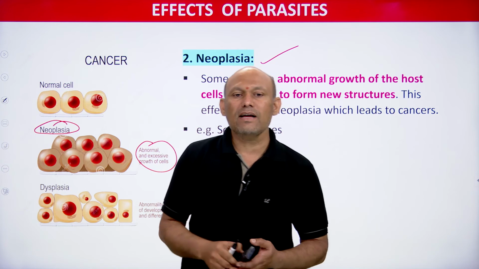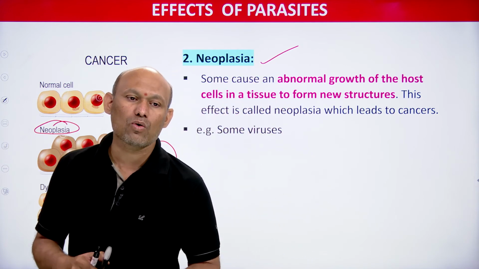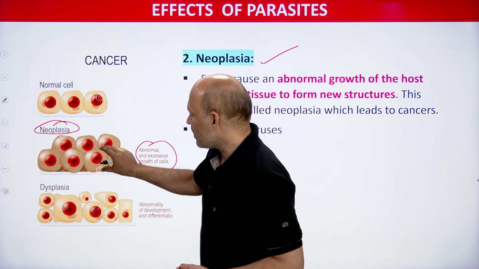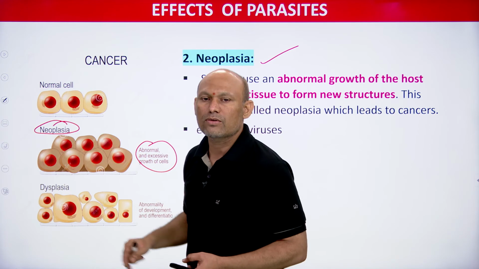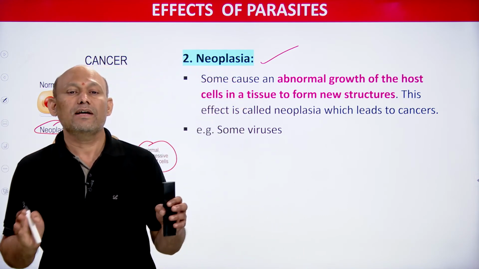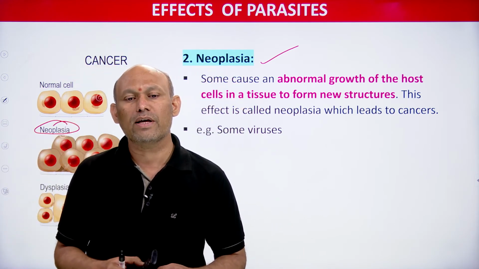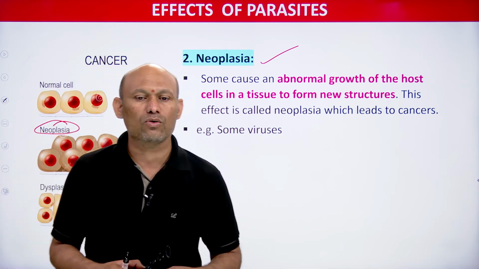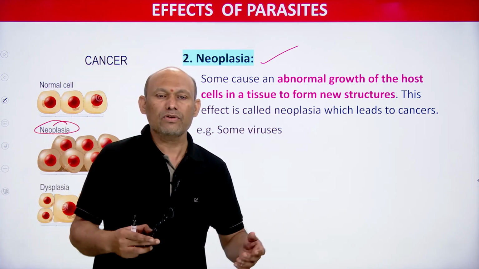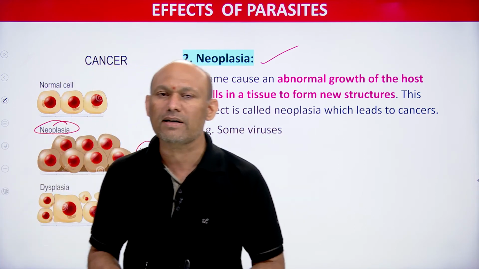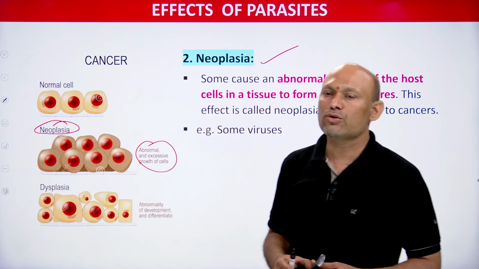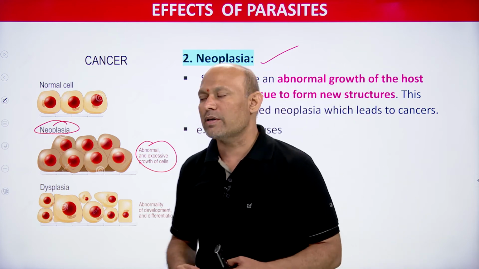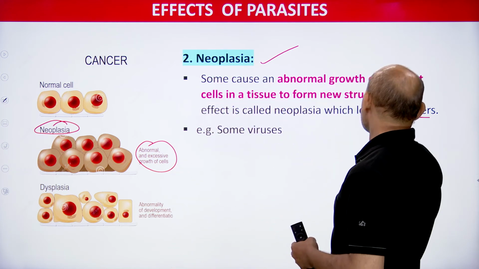So what is neoplasia? Abnormal growth of the host cells. Are you able to see? This is a normal cell, and here this is abnormal growth of the cell, students. So whenever some parasites infect their host, what do they do? They cause abnormal growth of host cells in a tissue, to form new structures. This phenomenon is called neoplasia, students. And neoplasia leads to cancer, students. This is very important, you need to remember.